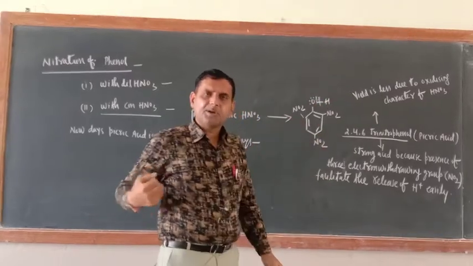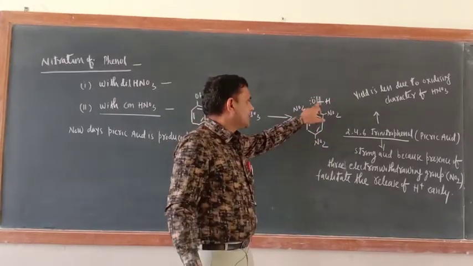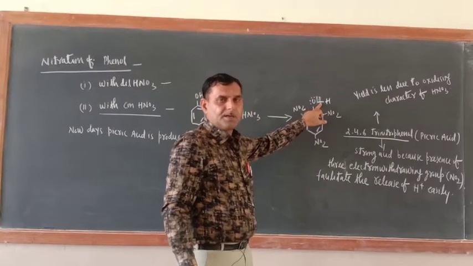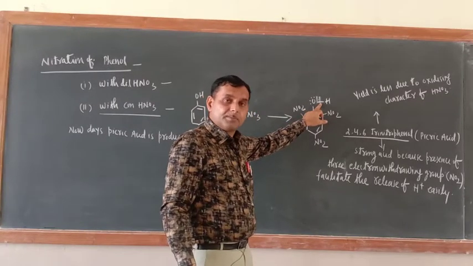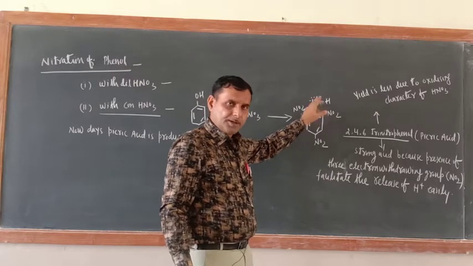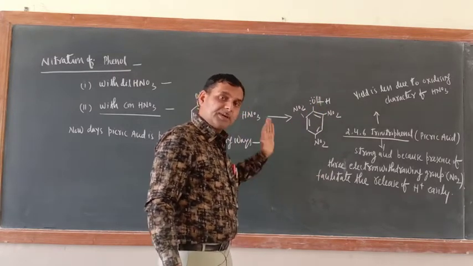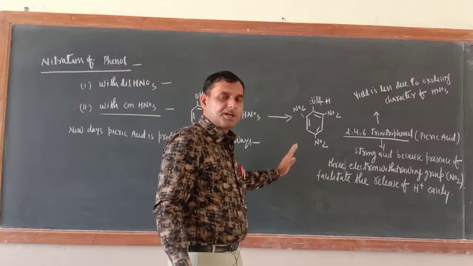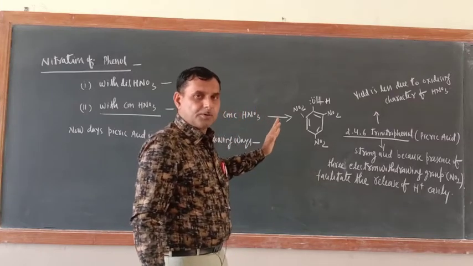So this bond becomes weak and will break, and removal of H+ becomes easy. So picric acid is very strong because of the presence of 3 electron withdrawing NO2 groups.